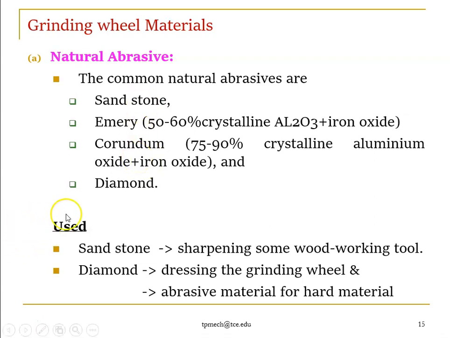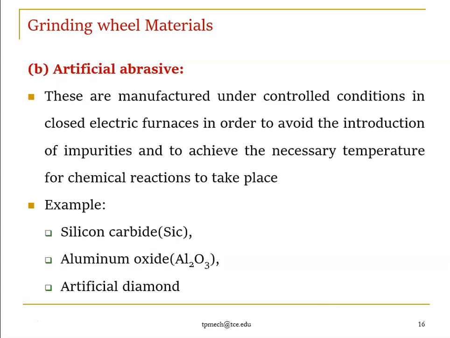Now the applications. Sandstone is used for sharpening some woodworking tools, like emery paper. Diamond is used for dressing the grinding wheel and as an abrasive material for hard metal. We will see what is meant by dressing later. So these are some of the applications for natural abrasives. Again, natural abrasives do not meet our requirements, so we go with artificial abrasives.